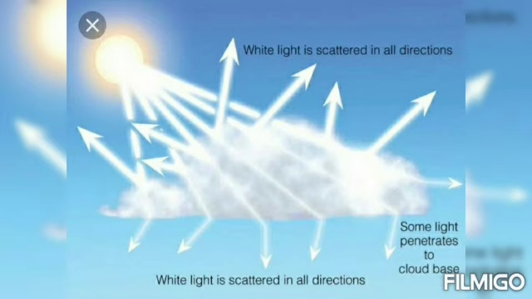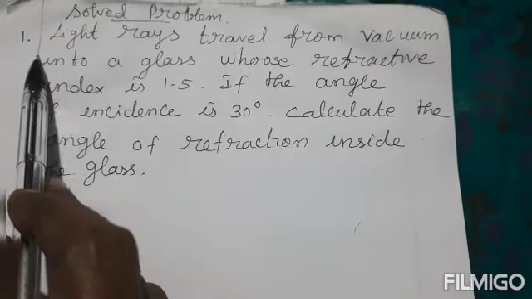Okay, so these are about the Mie scattering. So far we have learned two types of scattering: Rayleigh scattering and Mie scattering. Next class we can learn the remaining. Next is solved problem number 1.